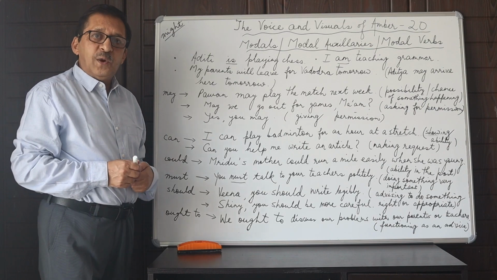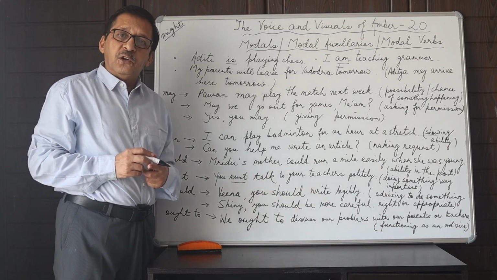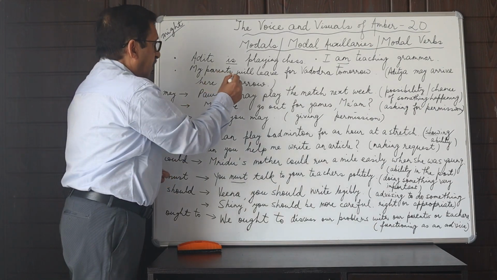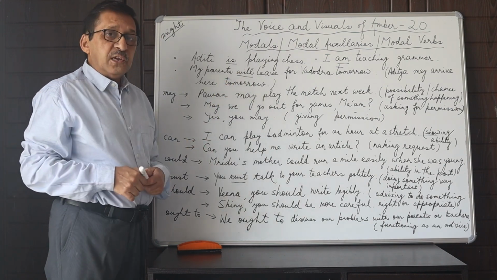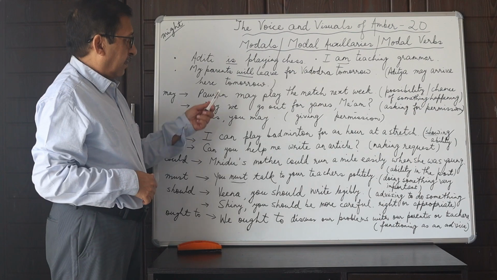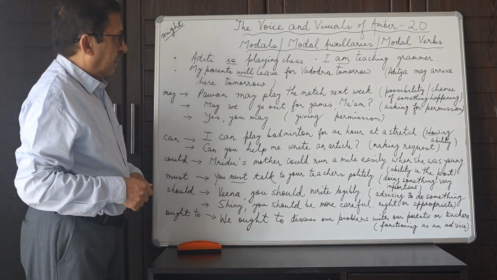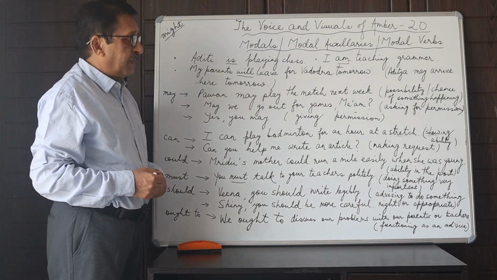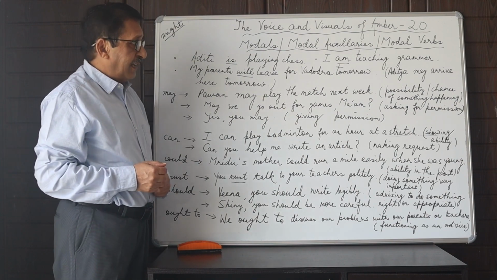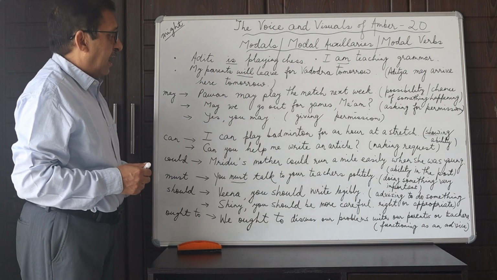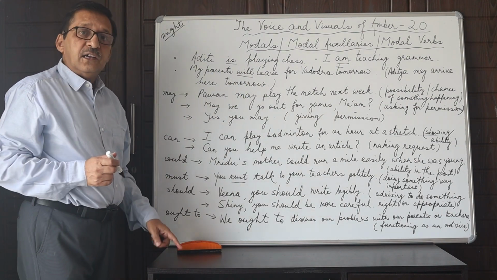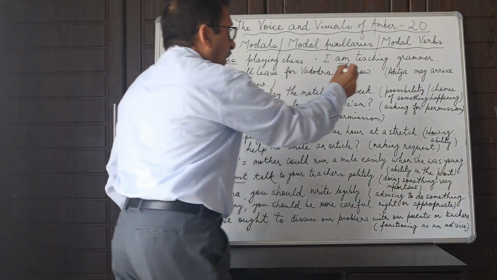My parents will leave for Vadodara tomorrow. So again, will is the helping verb or the auxiliary verb. And then we have another sentence: Aditya may arrive here tomorrow. So may.